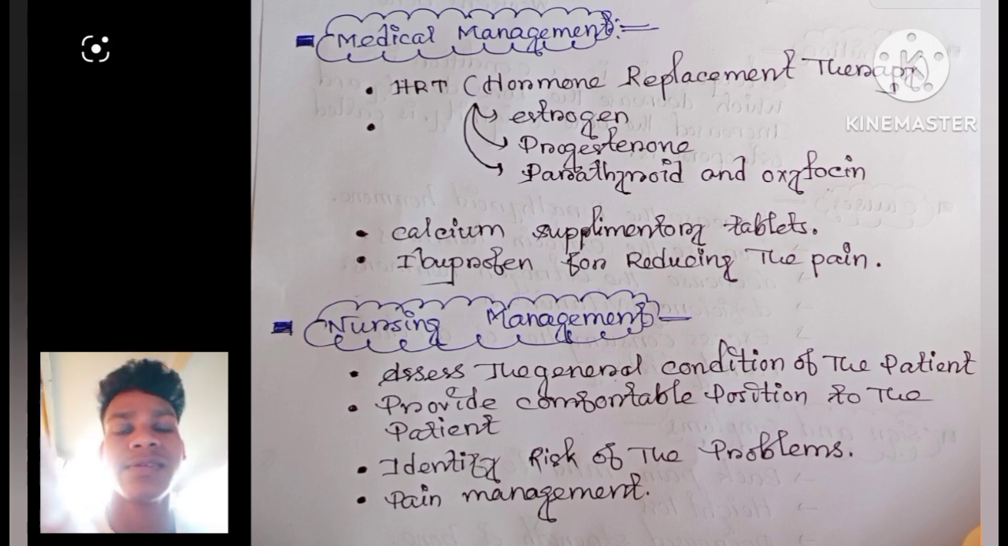So today the topic is osteoporosis. I hope all of you understand.